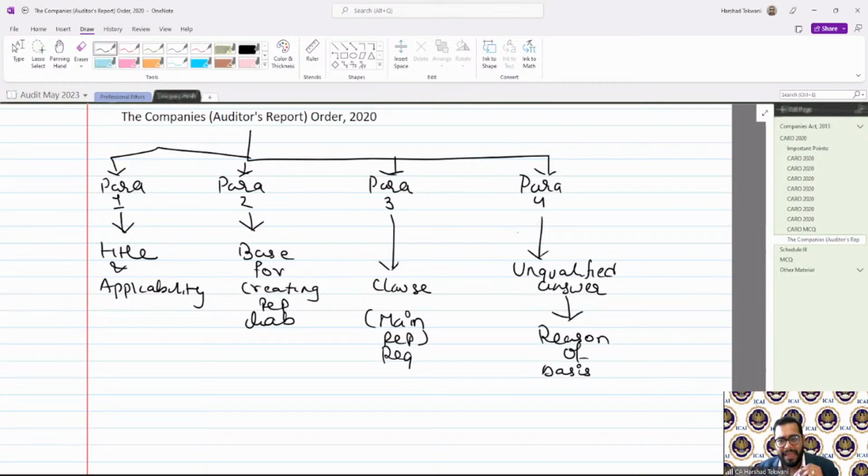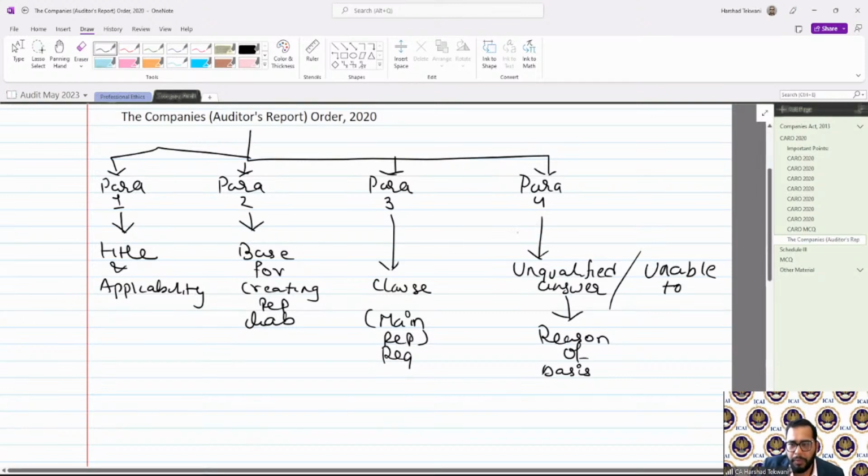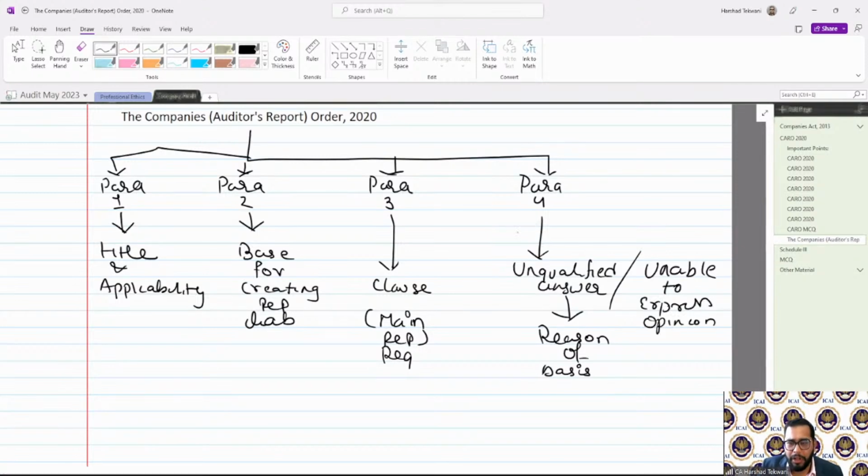So if there is any unqualified answer, the auditor is required to specify the reason. Plus, if he is unable to express opinion, then also he needs to provide the reason for the same.